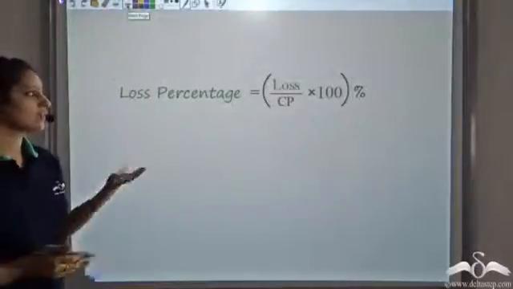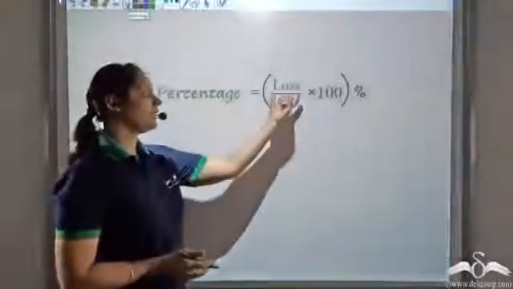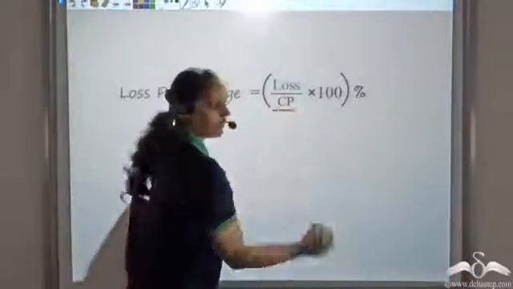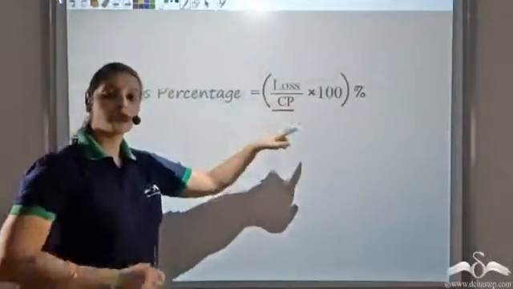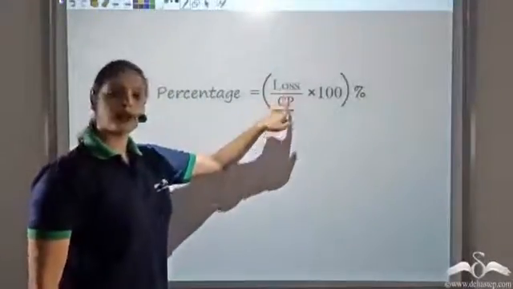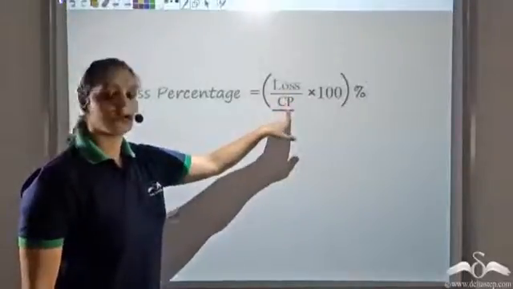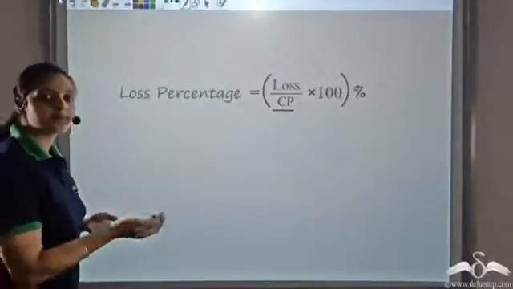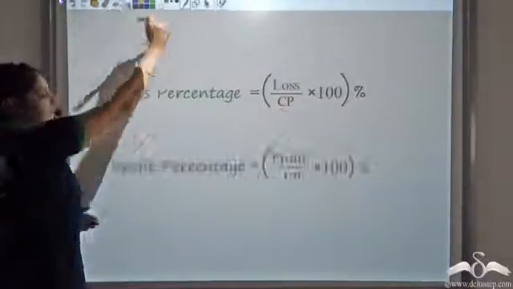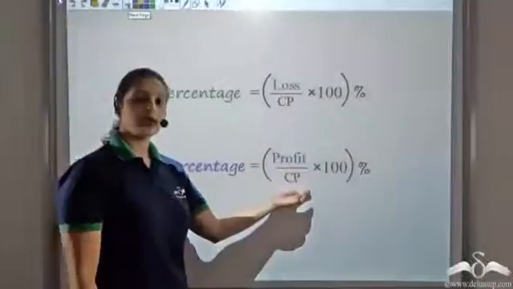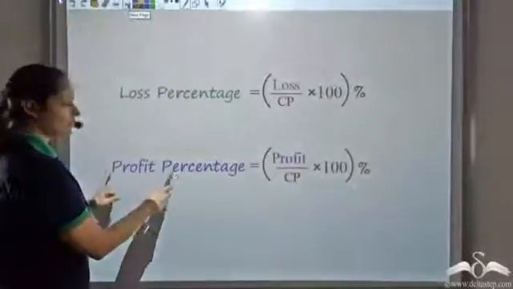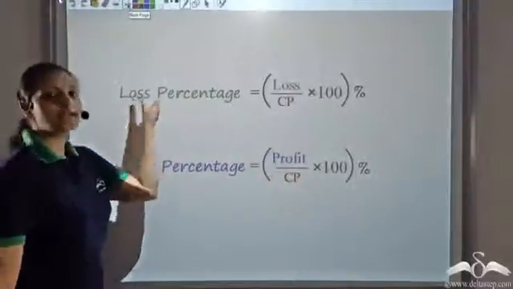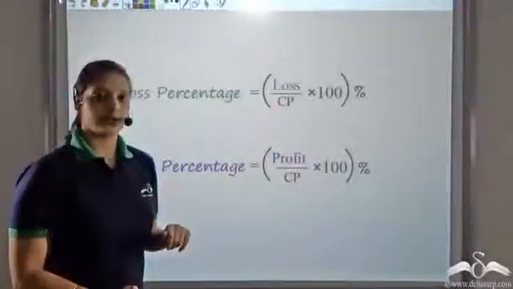So remember, loss percentage can be found by loss divided by cost price. Remember that cost price is important here. We find the loss or profit upon the cost price only. So loss upon cost price into 100 gives me the loss percentage. This is very similar to what we'd seen for profit percentage, which was profit upon cost price into 100. So for profit percentage, it is profit upon cost price into 100. For loss percentage, it is loss upon cost price into 100.